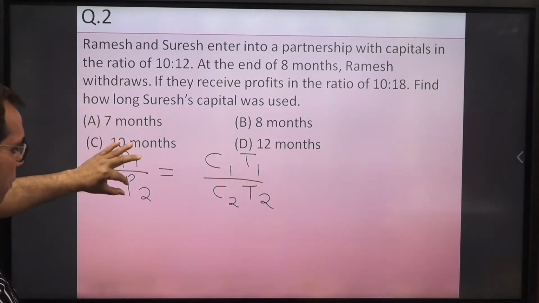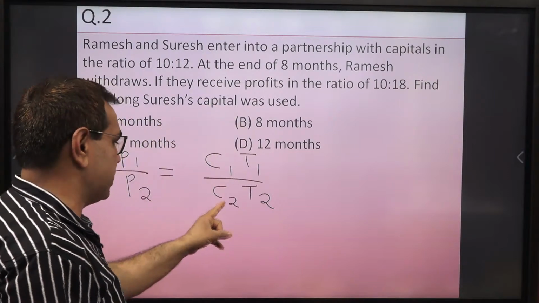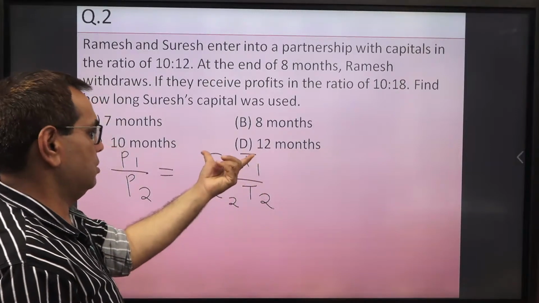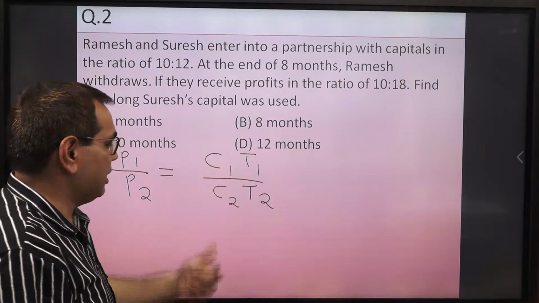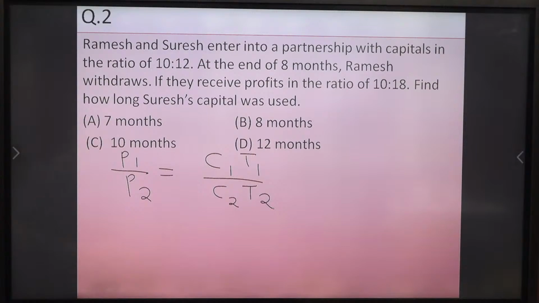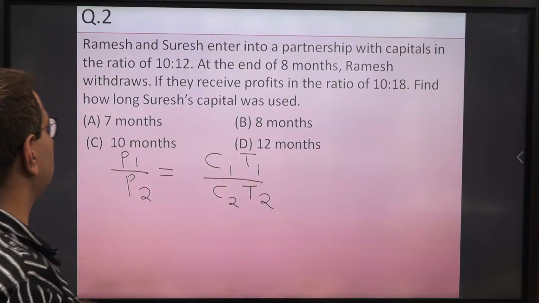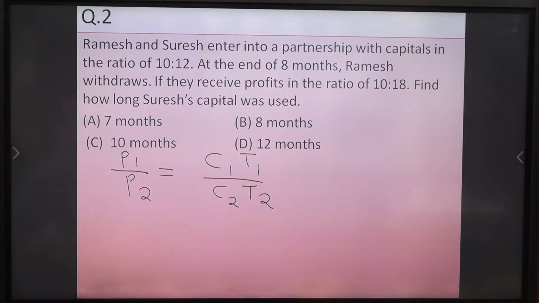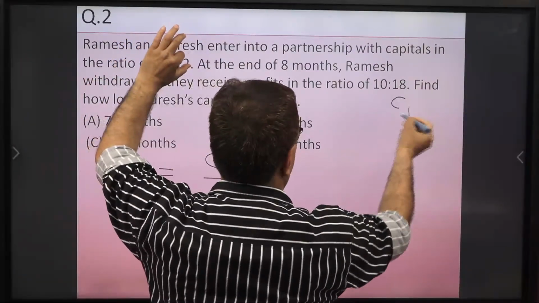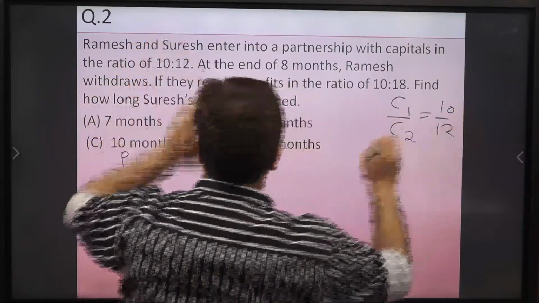Profit of the first person upon profit of the second person is equal to the investment by one person upon the investment by the second person, into T1, meaning the time duration for which the investment is made by one person. Whatever contribution is made by one person, for how much time, that is T1, and by the other, that is T2, right. So we will use this formula directly here. We can also call it capital, which is the investment we are making; many times it is called capital. So Ramesh and Suresh enter into a partnership with capitals in the ratio 10:12. So C1 upon C2, the ratio of their capitals, is given as 10/12. This is given to us.